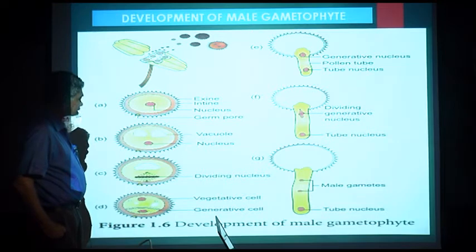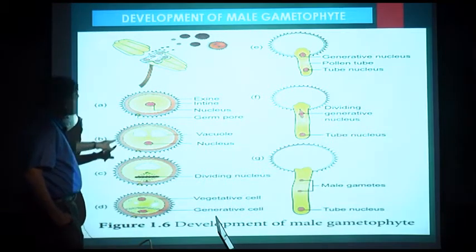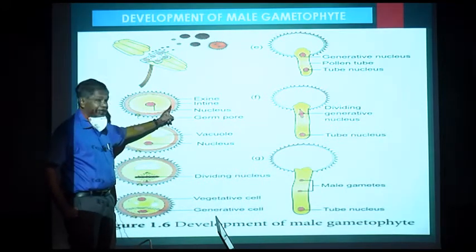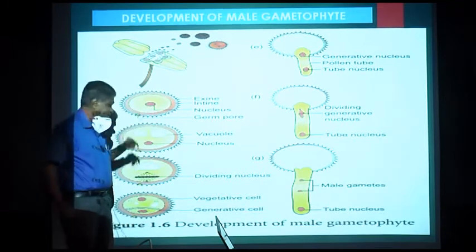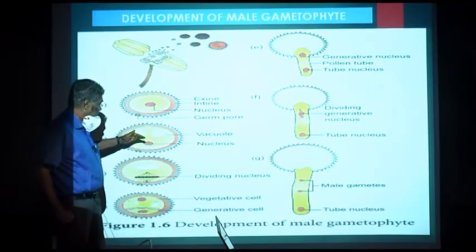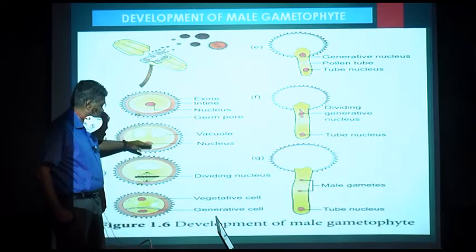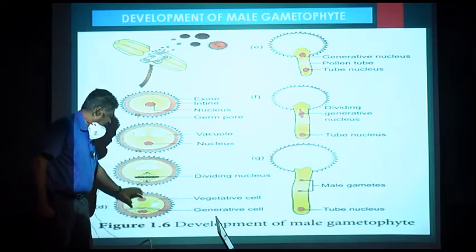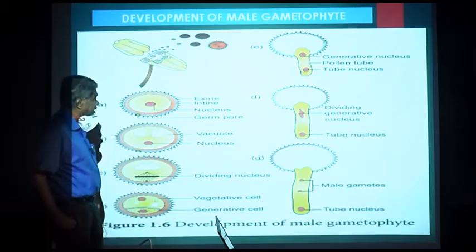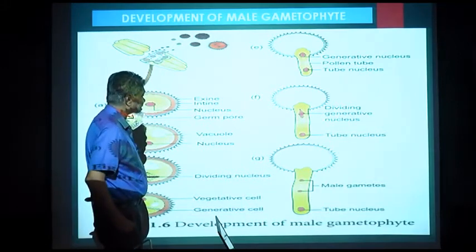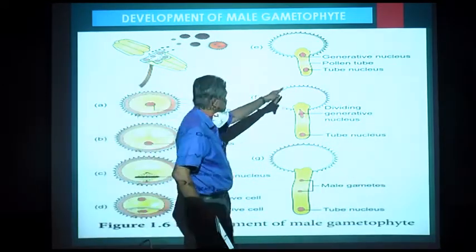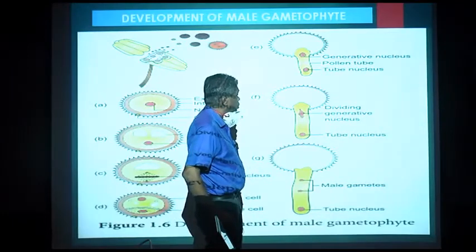Let us look at it once again. This is the microspore. The microspore has exine and intine and a single nucleus at the center. This nucleus moves to one side because of vacuoles. It divides and forms two nuclei and a wall, a large vegetative cell and a one generative cell, and the pollen grain germinates through the germ pore.